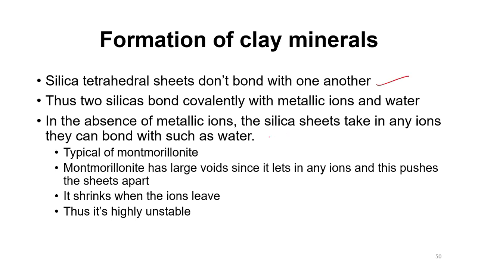So in here we are saying that silica tetrahedral sheets do not bond with one another, just as I explained. In order to bond them covalently, we will need a metallic ion, just as I said, or water. When it's a metallic ion, then we are looking at the illite, and when it's water, then we are looking at what? The montmorillonite. I've also mentioned that montmorillonite is highly unstable, and since it has water in it, it pushes the sheets apart, making it have very large voids.